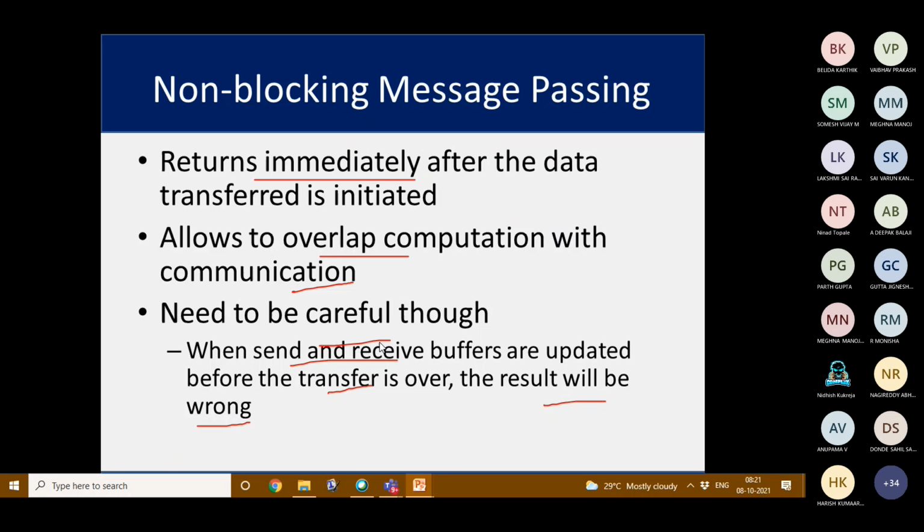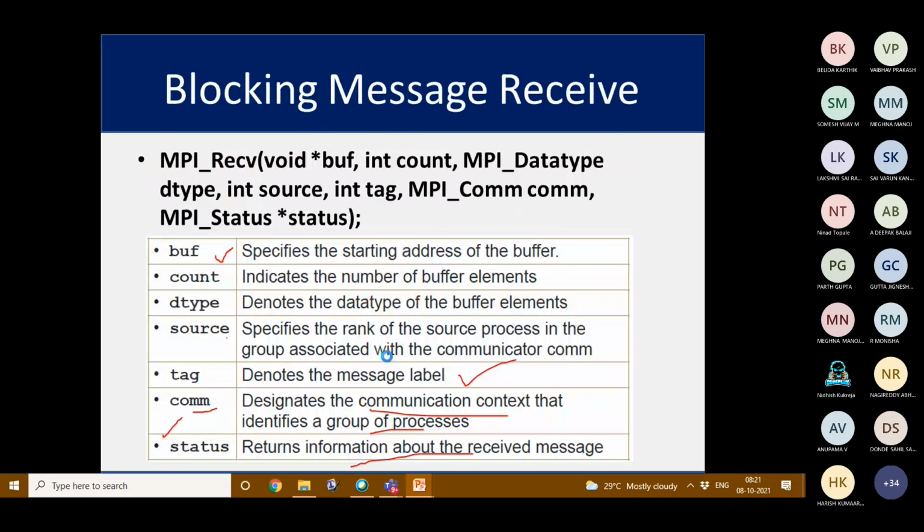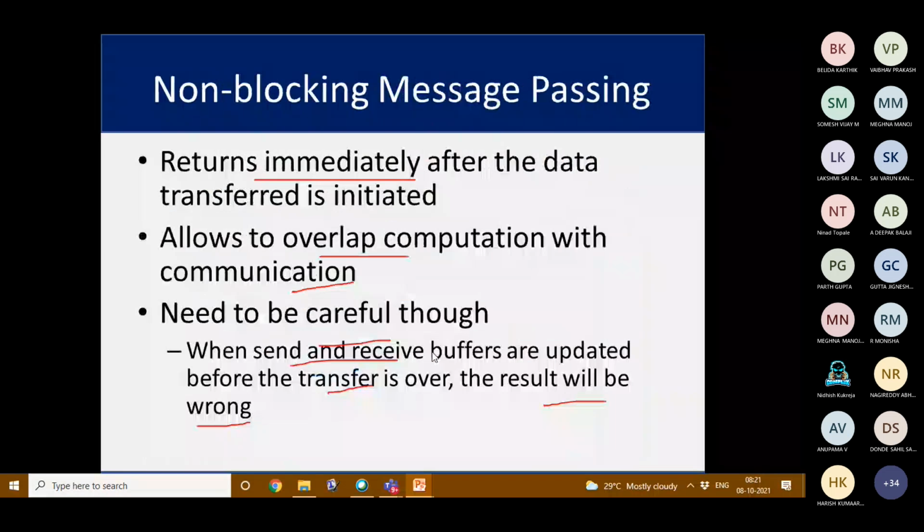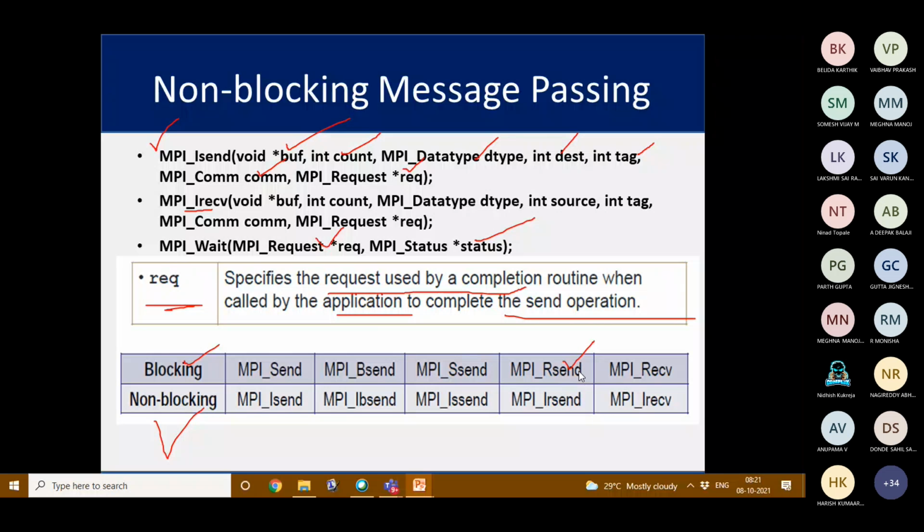Is R send. If it is ready, then it is MPI_Rsend. Then non-blocking it becomes MPI_Irsend. And if it is receive, then it is MPI_Recv. But in non-blocking it becomes MPI_Irecv. So the function names will be changed, but the parameters we have to pass also will be different compared to the blocking operation. That we have to take care.